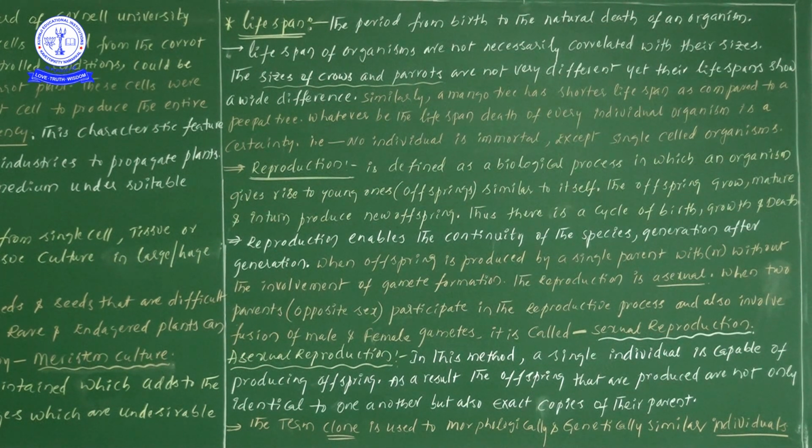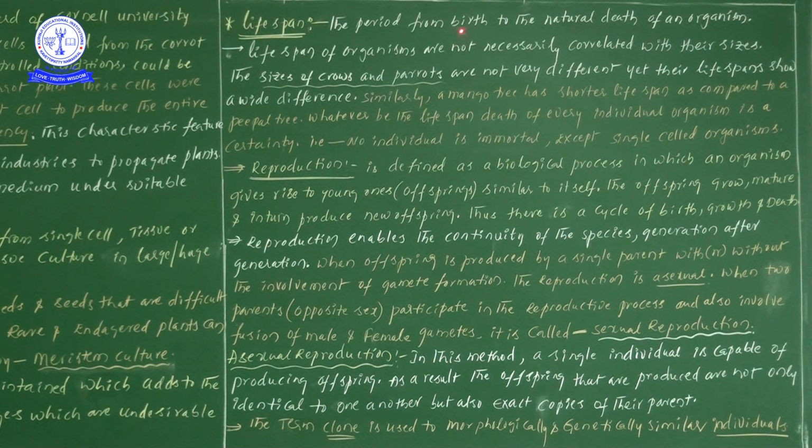Now up to here, I have given you information regarding vegetative propagation in plants: natural methods, artificial methods, and one more, the modern method. Next, this particular information is to be learned exclusively. Along with other material, I have given the information which is there in our textbook. Now let us see one by one.